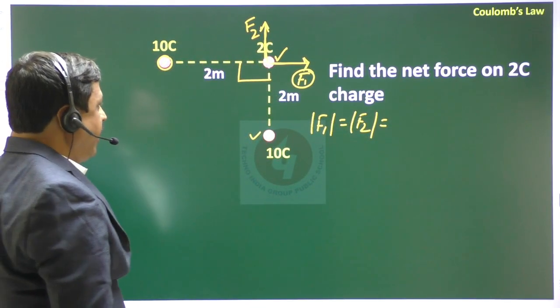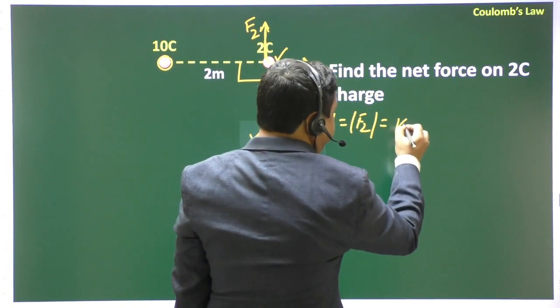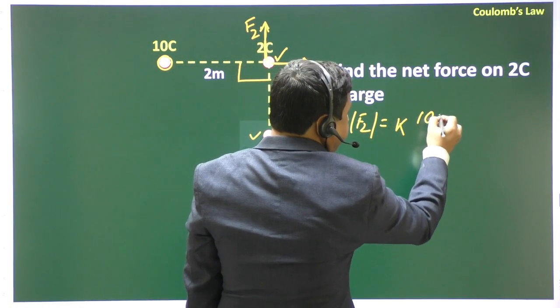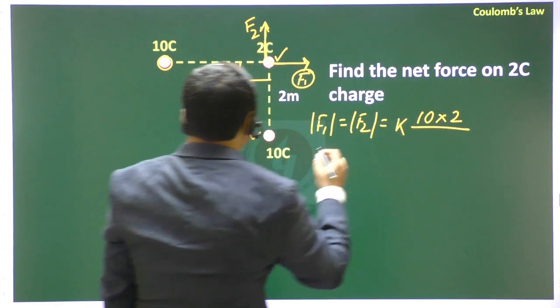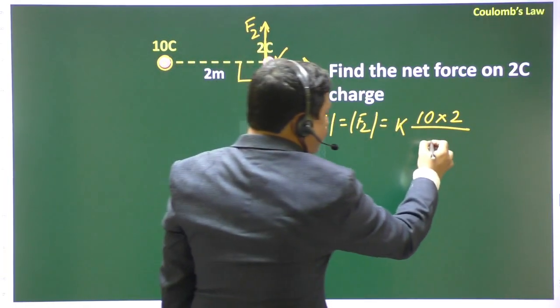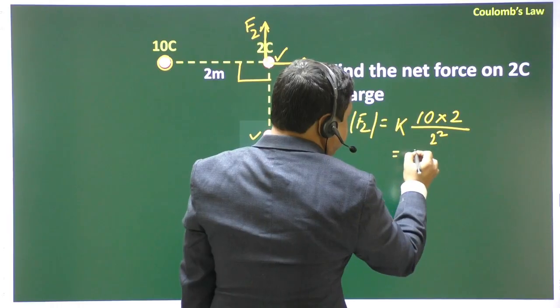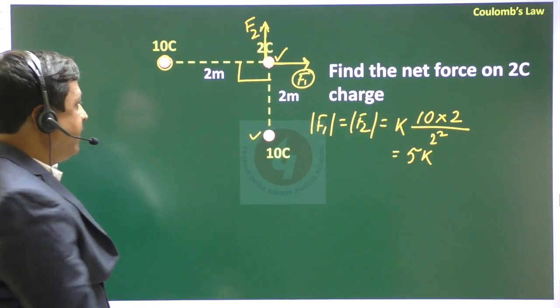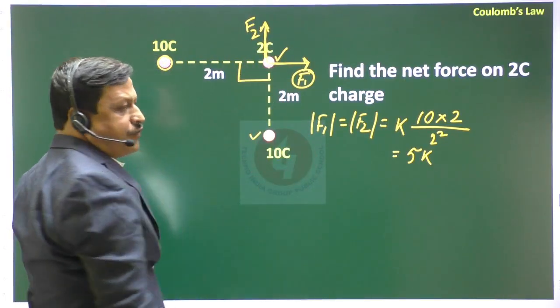So what is the value of F1, F2? K into Q1 Q2, 10 into 2, divided by the distance 2 square, that means 5K. F1 is 5K, F2 is also 5K.